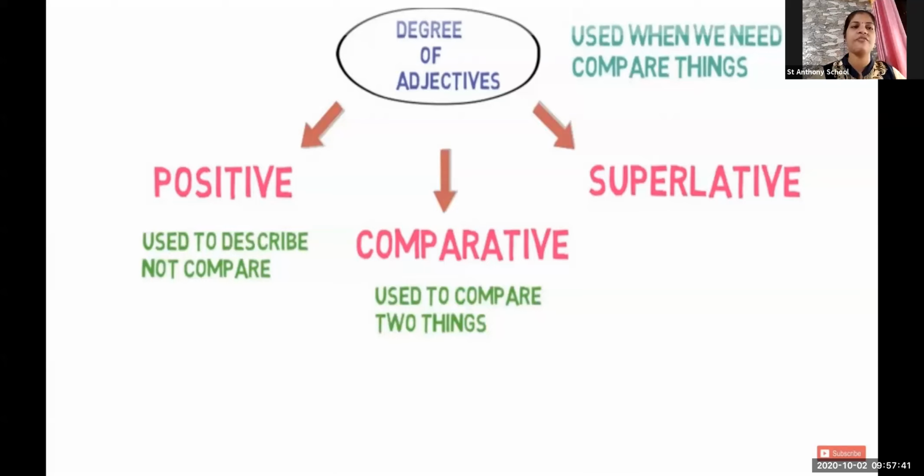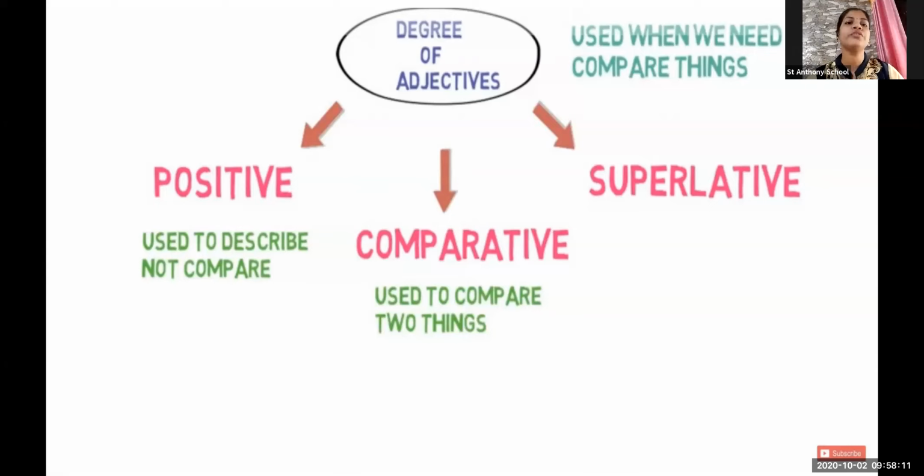For example, if I'm talking about Ram, I have to compare Ram with another boy. Any other boy who is standing nearby Ram, or who is a relative of Ram, or the brother or the sister. I have to compare. That is called the comparative degree. You can see that the name itself tells about comparison, comparative. So we have to compare two things in a comparative degree.